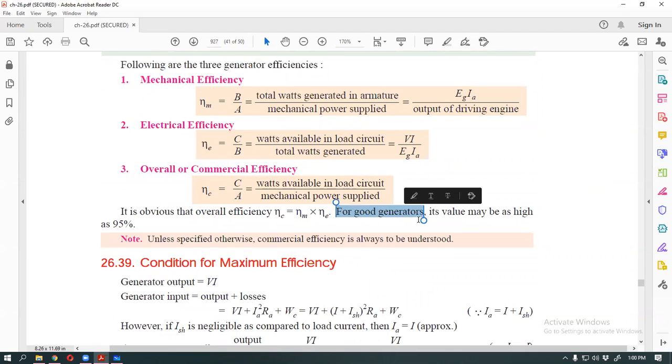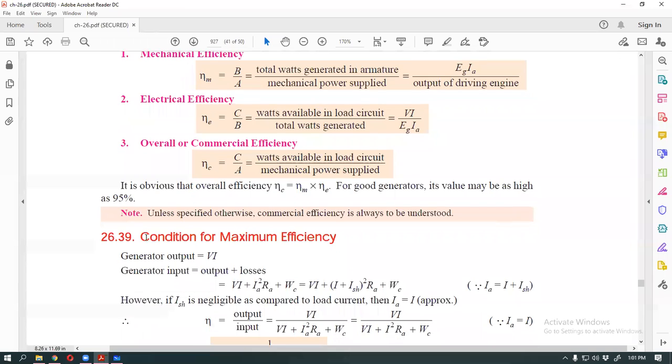For a good generator, its value may be as high as 95%. If it is 95%, then your generator is good. Less than 95%, then your generator is not good. So this is another very important topic. Today I will not complete this topic. This is our next topic.